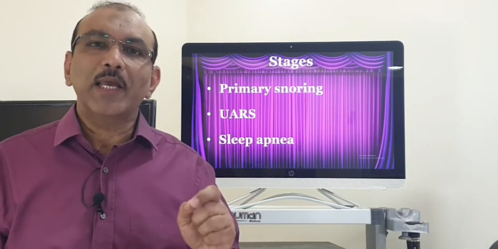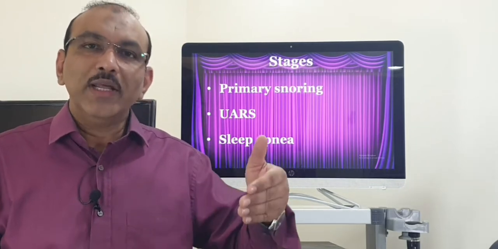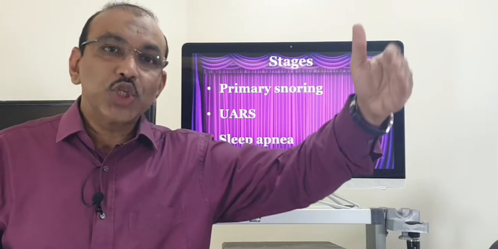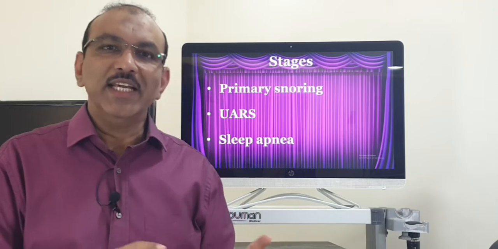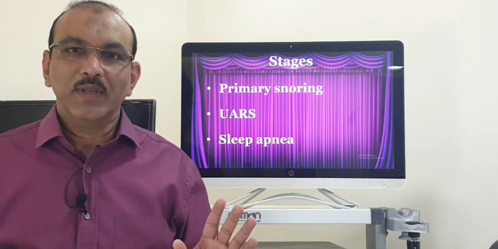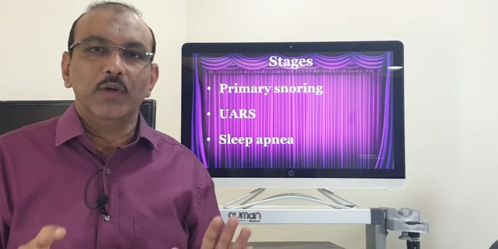There is another subtype called heroic snoring, where the snoring sound is heard not only in the same room, but also in the next room and the subsequent room too. In this stage, the person snores, he doesn't know what is happening, he gets a good sleep, and there is no oxygen desaturation at all. The oxygen doesn't drop in the blood.